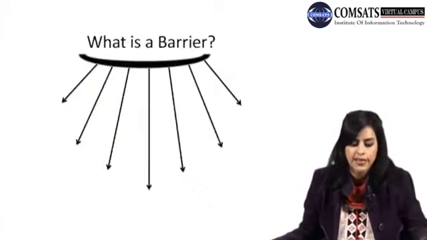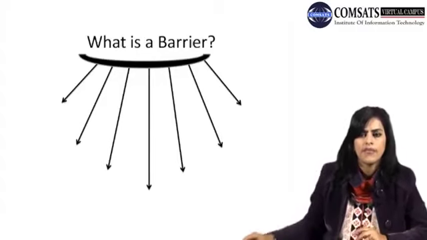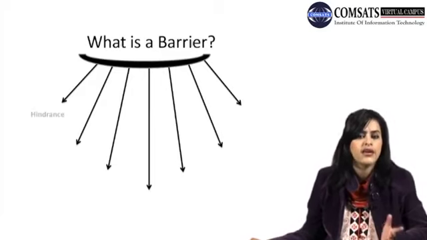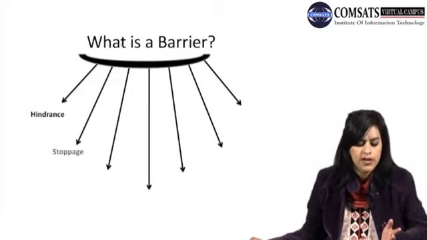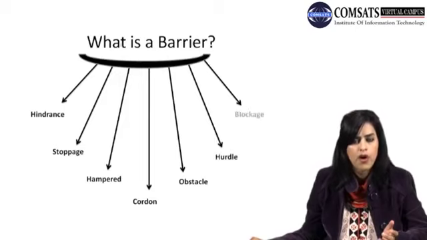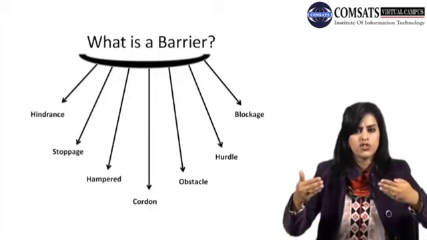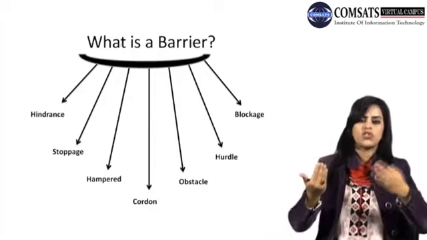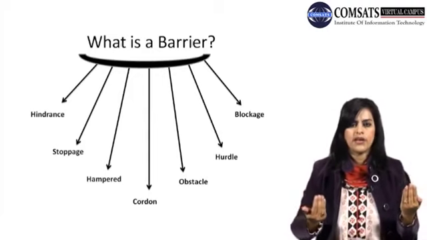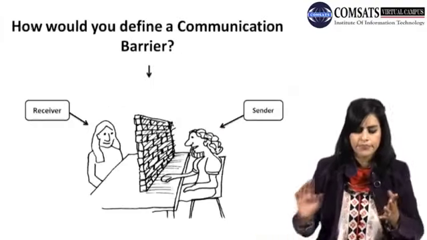Now let's move on to the next slide, and let's talk about what is a barrier. Now let's try to explain the word barrier. What is a barrier? A barrier can be explained as a hindrance, a stoppage, a hamper, or a cordon, an obstacle, hurdle, or a blockage. Now a barrier is something which does not let one person approach the other, or maybe if there is a hurdle, let's say there is a wall in between. Let's see the next picture, by the way.